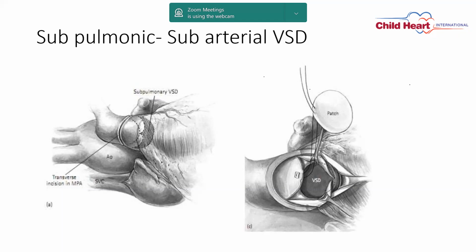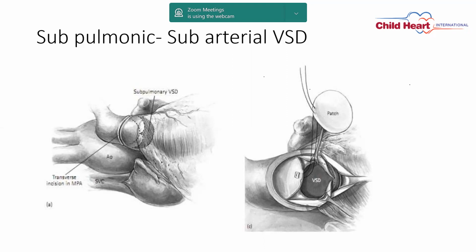Second point in this case is the VSD patch should be perfect. Here, if it is a large patch, then it can bulge into the RVOT and give rise to a gradient in the right ventricular outflow tract. So your patch should not be large in subpulmonic VSD, otherwise it will cause an RVOT gradient.